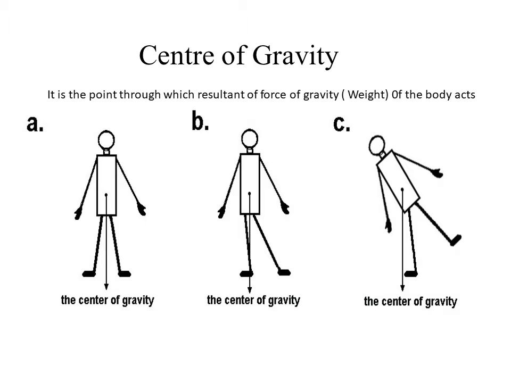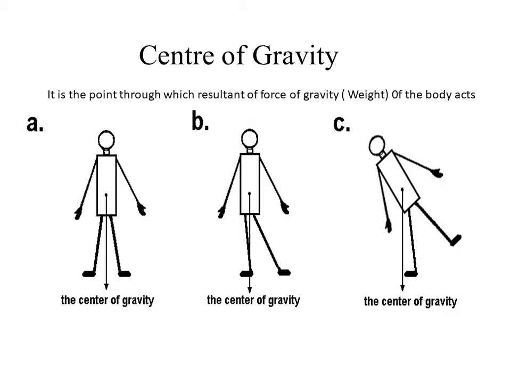Here we can see three figures indicating the position of a man in three different positions. In the first figure, the man is standing upright and the location of the center of gravity is marked. We can see that the weight of the man is acting in the vertically downward direction along the center of gravity. In the second figure, the position of the man is slightly inclined, but still the point of center of gravity remains unchanged and the weight of the man is acting in the vertically downward direction itself.